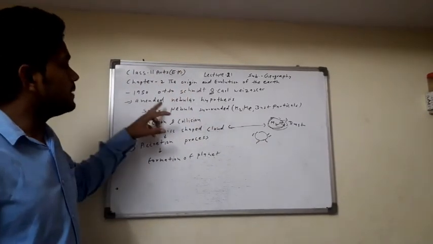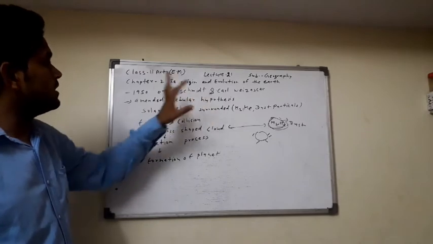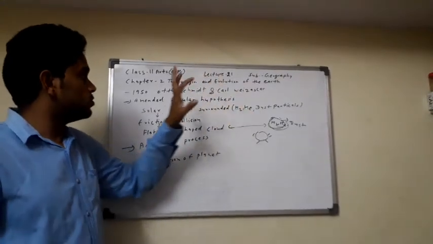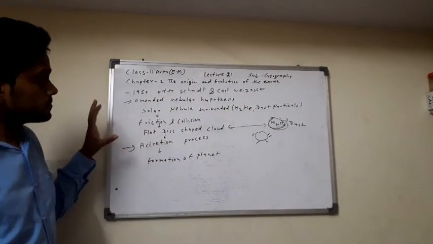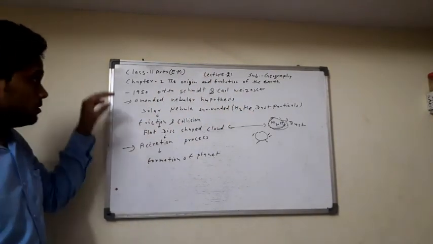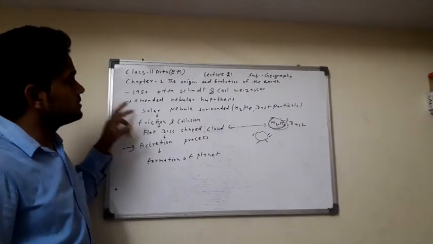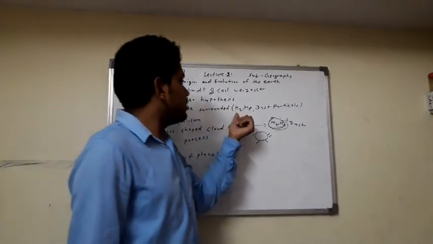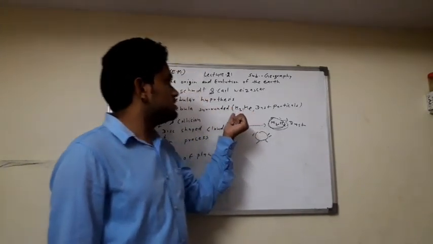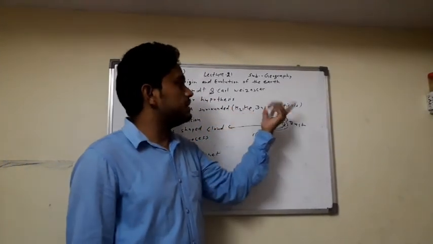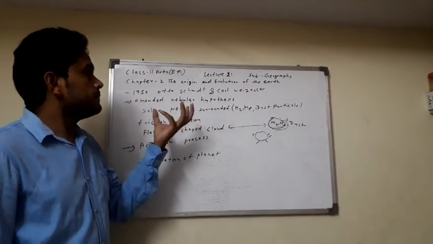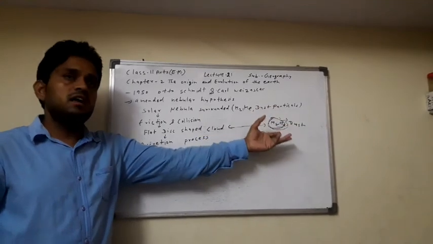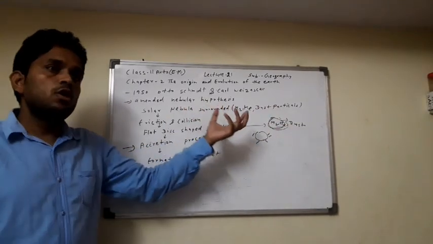Looking again at what happened: the nebular hypothesis was amended by Otto Schmidt and Carl Weizsäcker in 1950. Otto Schmidt belonged to Russia and Carl Weizsäcker belonged to Germany. According to this theory, the sun is surrounded by the solar nebula, which has hydrogen, helium and dust particles, and there is friction and collision among them.